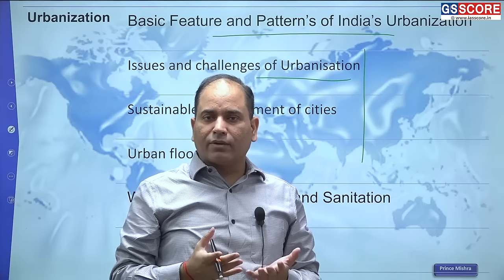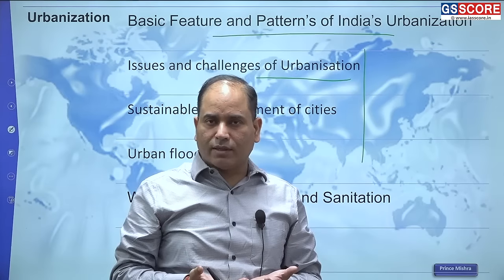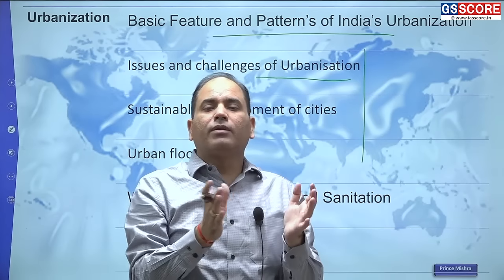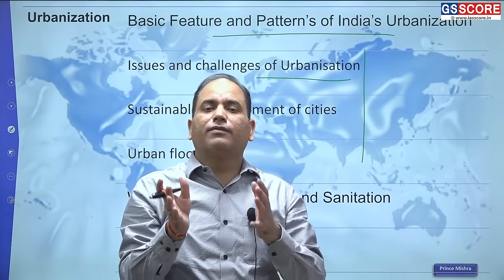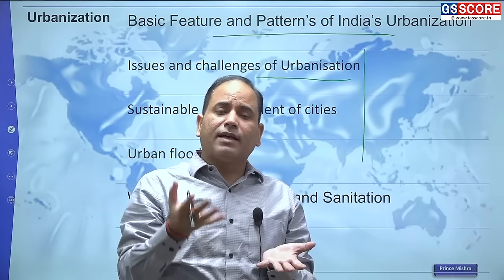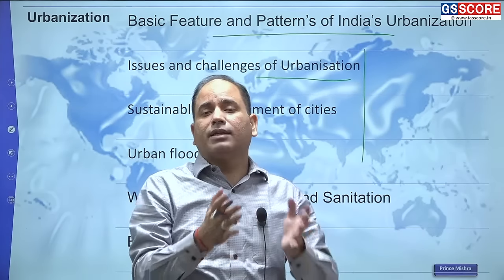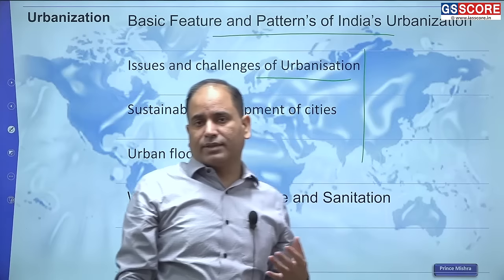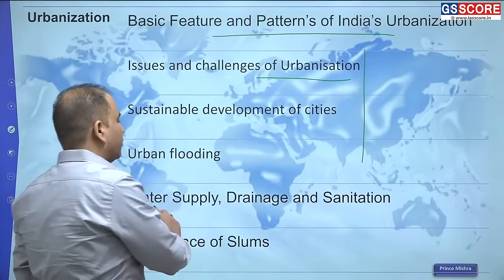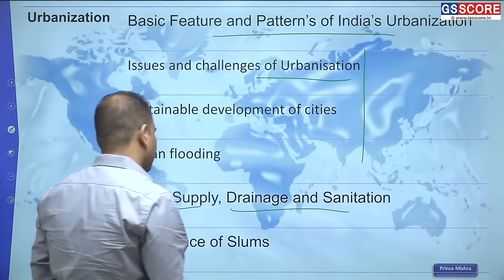Like whenever the cities are growing, there will be a huge traffic jam. So to decongest the traffic, the government will go for the construction of new roads, new expressways, outer ring roads. But in case of drainage, we are not increasing our drainage facility. So that is the issue of urban flooding. Then you will have water supply, drainage, sanitation problems.